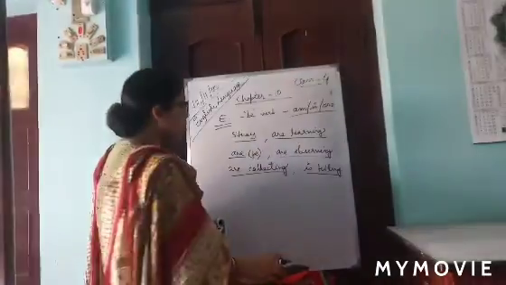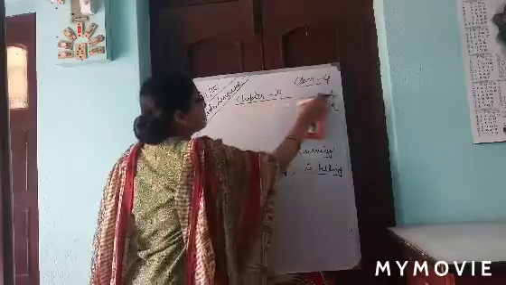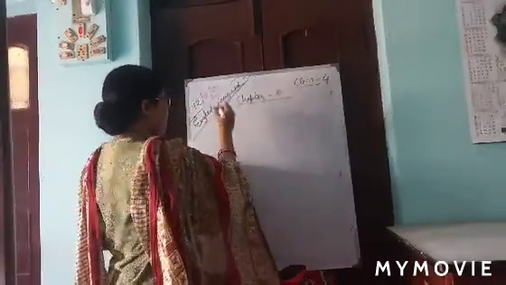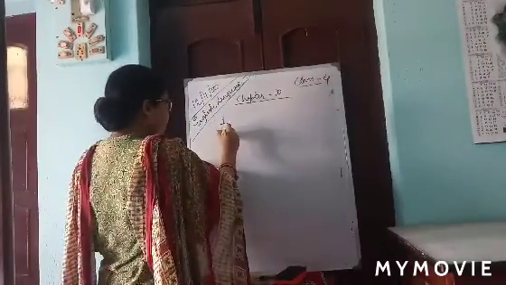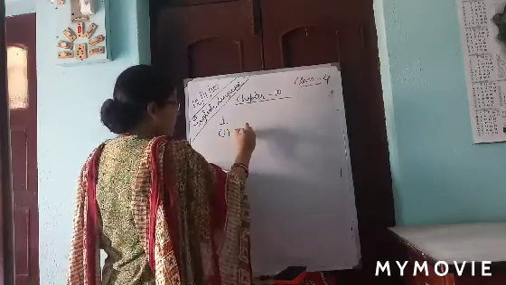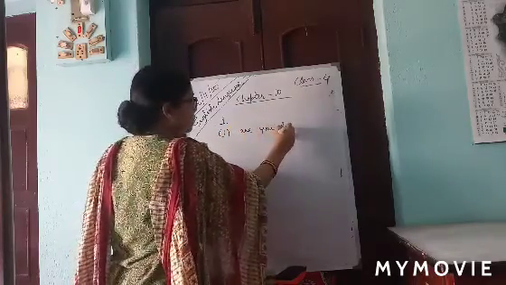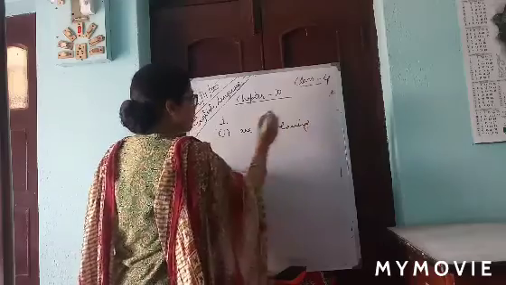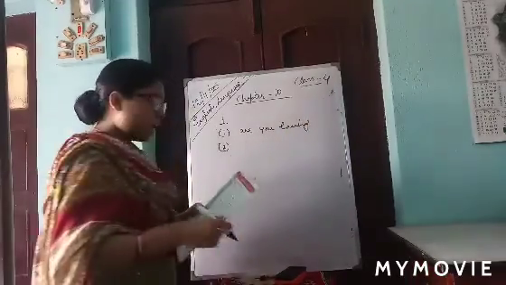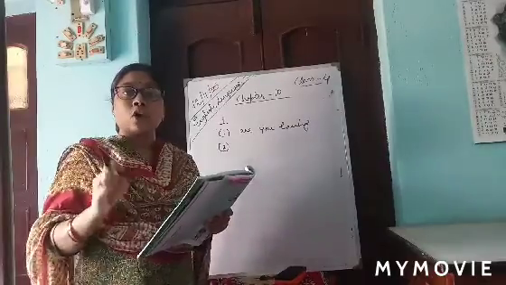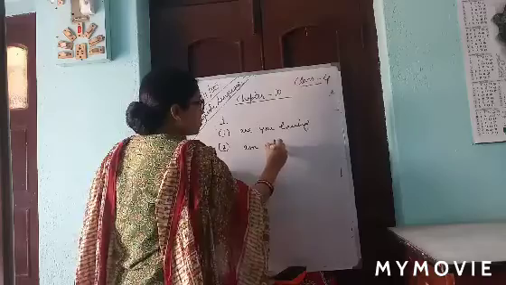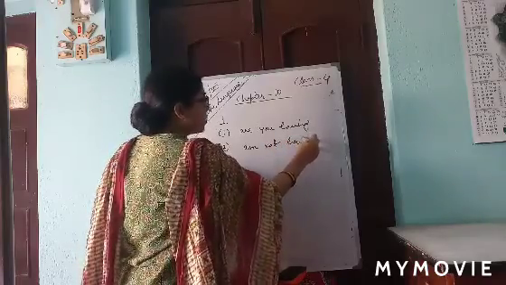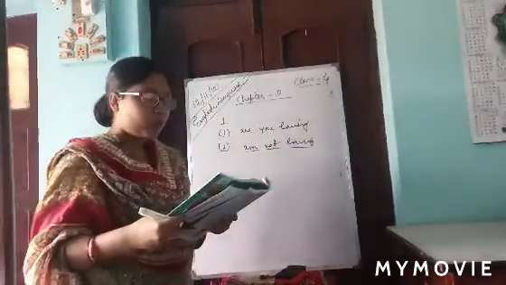Number 1 is already given, so number 2 I am giving: I am not having a guitar lesson tomorrow.